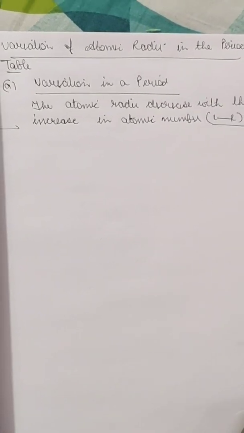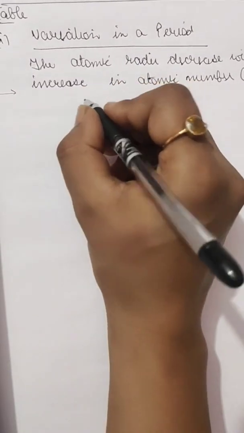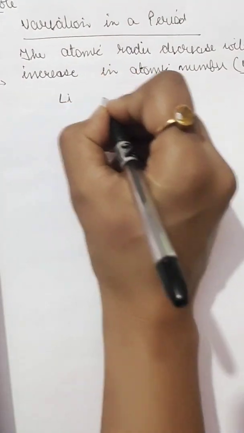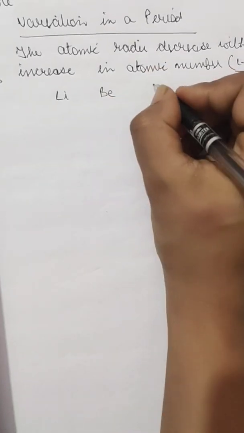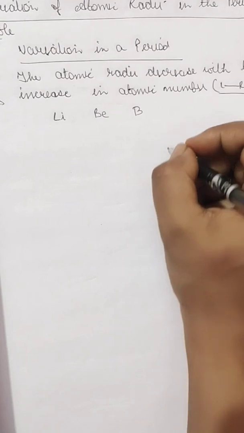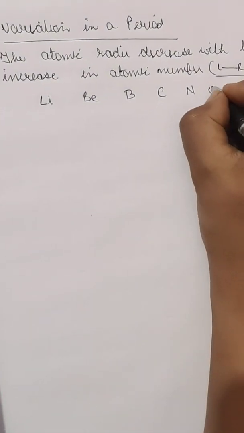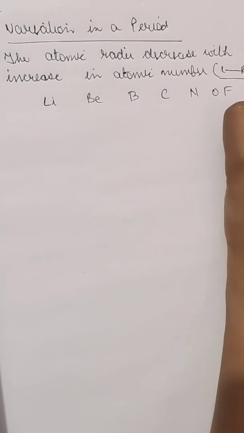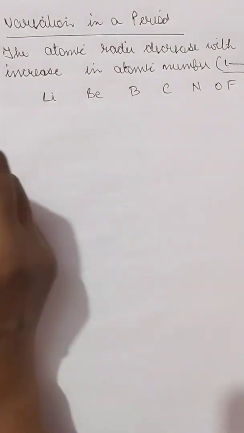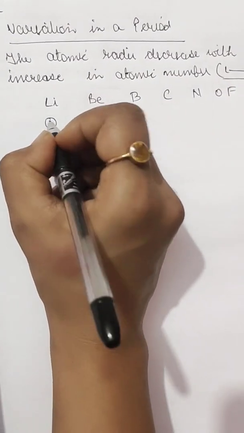Okay, so why does it decrease? Because from left to right we have lithium, then beryllium, then boron. You can also see the periodic table for reference. Then nitrogen, oxygen, fluorine and neon. Here this is the nucleus and these are the first and second shells.